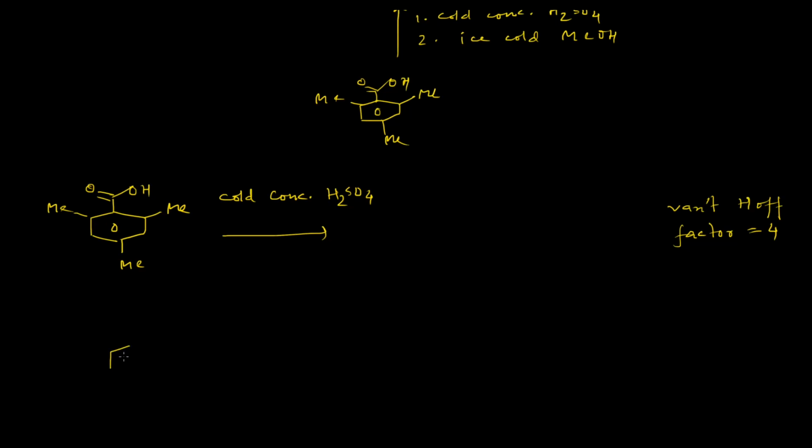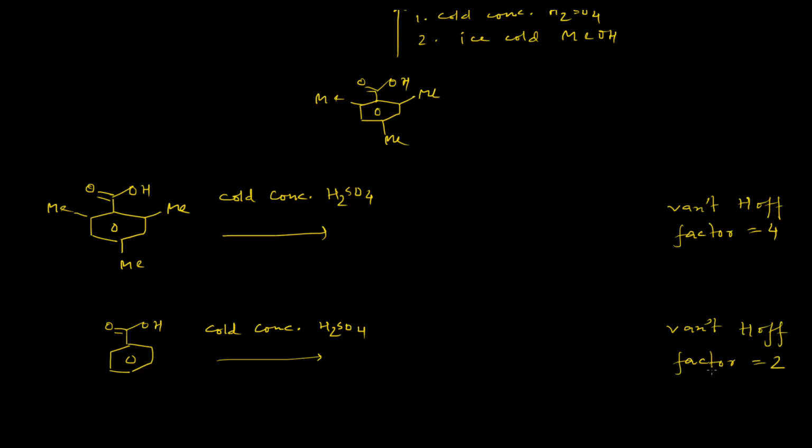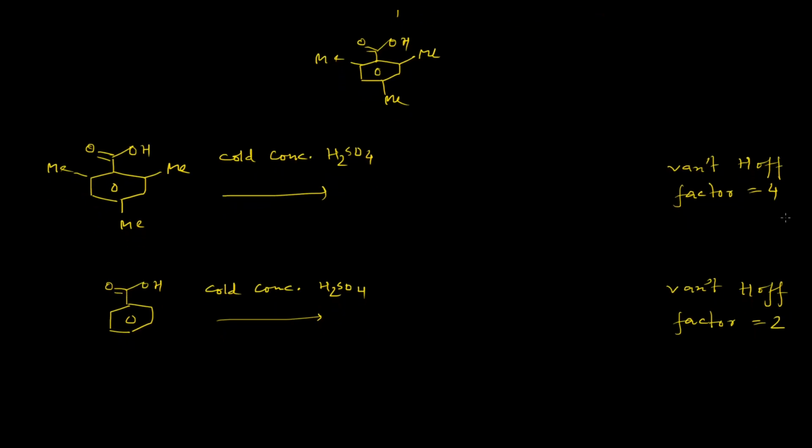And they also performed the same experiment on benzoic acid. However, in this case, the Van 't Hoff factor was found to be only 2. The Van 't Hoff factor basically suggests the number of ions or charged species forming in the reaction mixture. So in case of mesitoic acid, the Van 't Hoff factor 4 suggests 4 charged species are generated in the reaction mixture, and in case of benzoic acid, the number of charged species is 2.